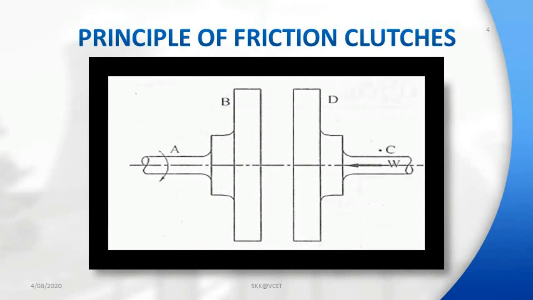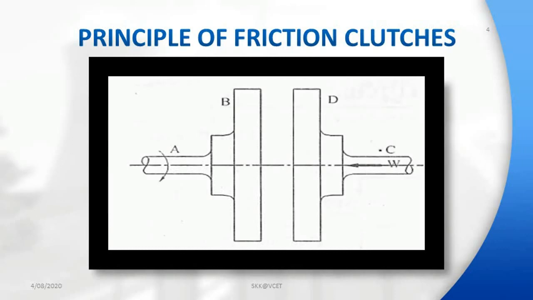To understand the actual operation, let us see the drawing. Consider shaft A consists of disc B, and shaft C, to which disc D is keyed. Assume disc B is rotating at n rpm and D is stationary.